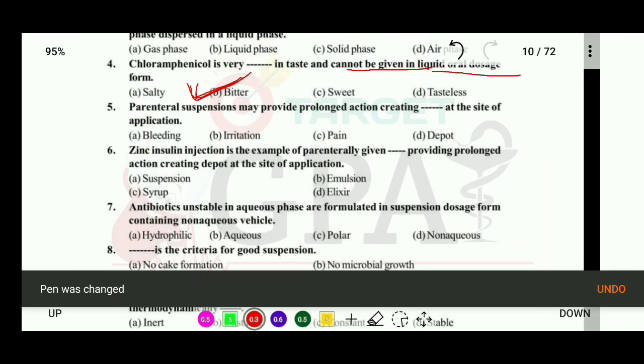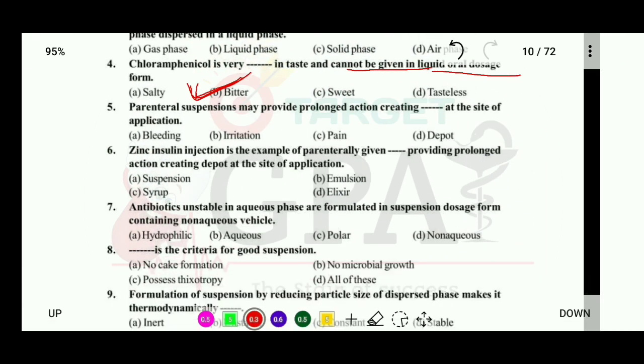Question number 5. Parenteral suspension may provide prolonged action, creating blank at the site of application. Here options are bleeding, irritation, pain or depot. So the correct answer is that the parenteral suspension provides prolonged action, creating a depot at the site of application.